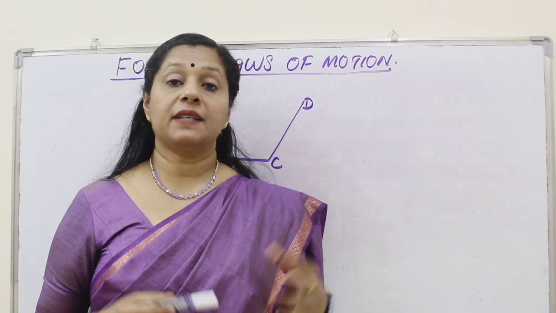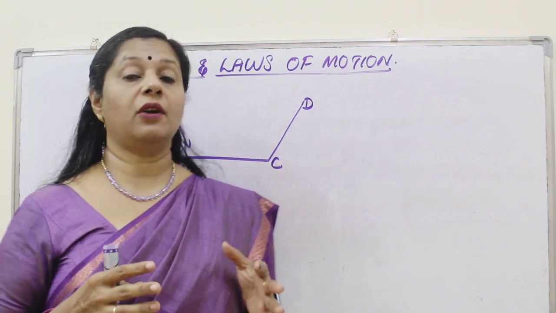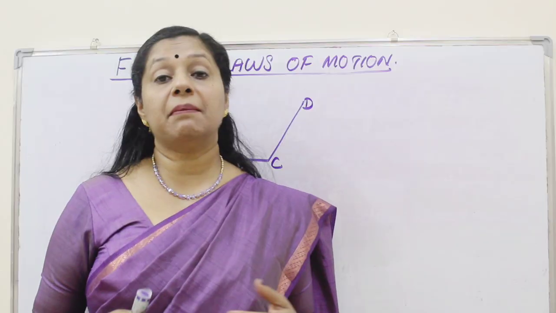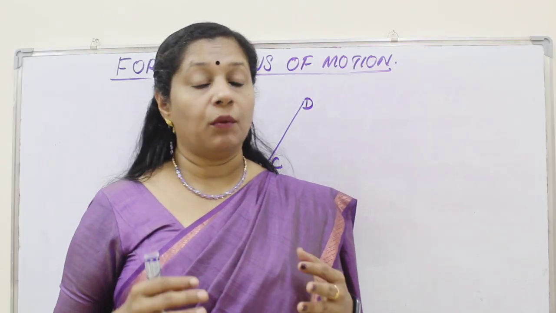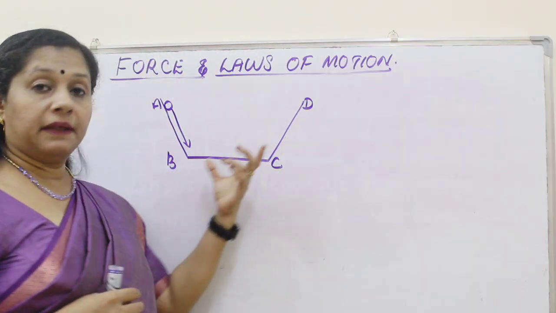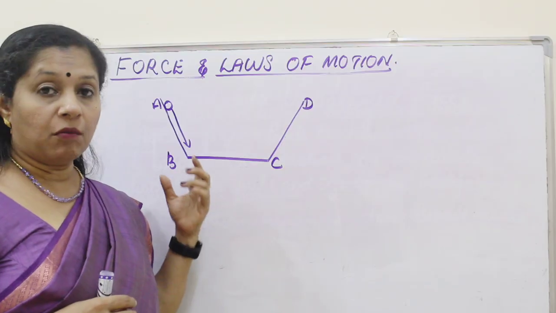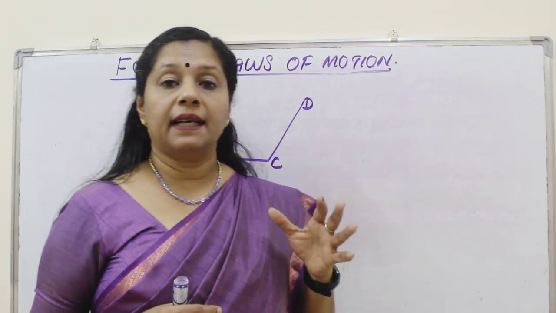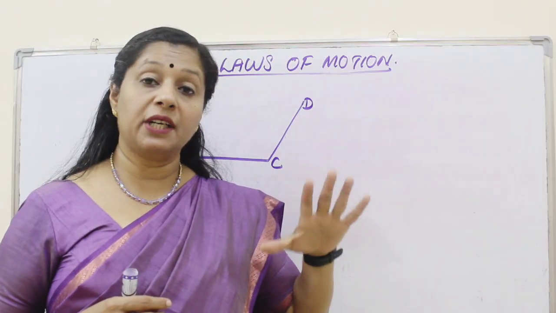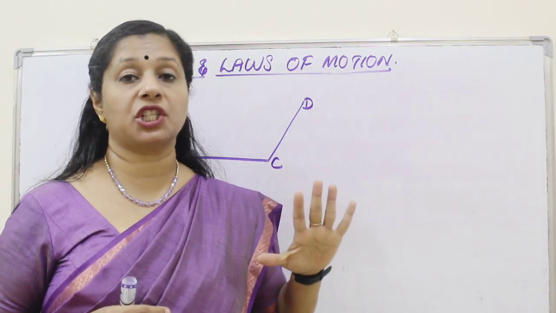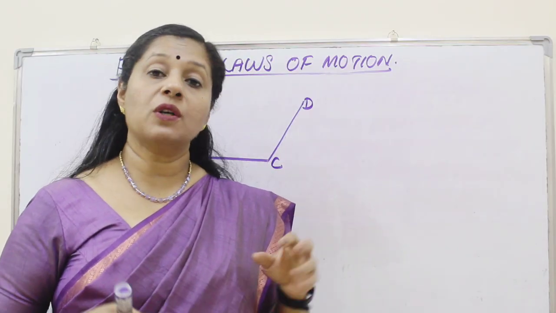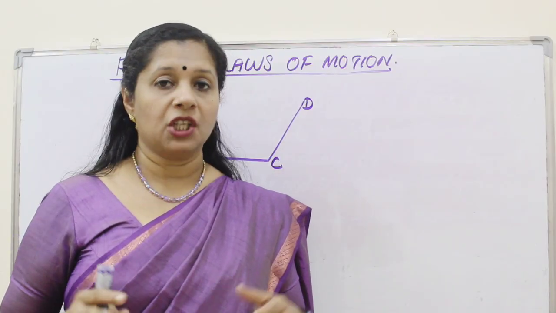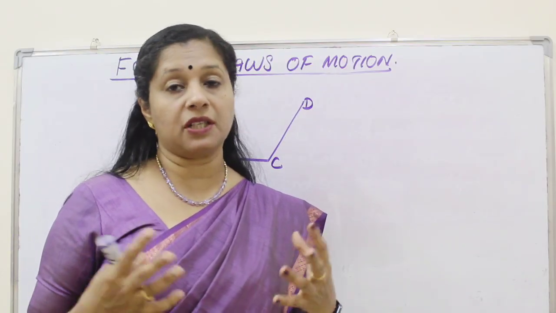Thousands of years back, it was believed that the natural tendency of the body is to remain at rest. But later, there was an experiment done by Galileo. What he did was, he took an inclined plane and used a ball to roll down the inclined plane. This plane was made as smooth as possible, with maximum reduction in friction, and he also applied lubricants over it to reduce the friction even further. So very minimal friction was there.